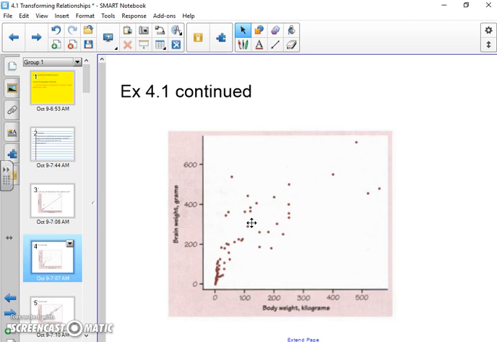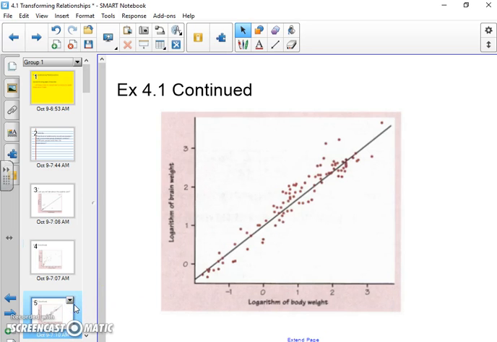Now, what this chapter attempts to do is to make things that are not linear more linear, so we can actually use that information to make predictions. That's the end game. So on this next slide, we have log applied to the body weight and the brain weight, and this includes the hippo and the elephant. This is all of the data. So as you can see, this is way more linear. It actually forms pretty nicely around this least squares regression line, and this is something we could actually use to potentially predict an outcome.